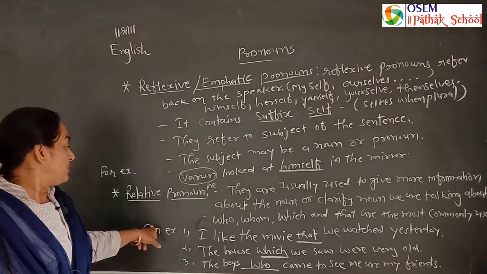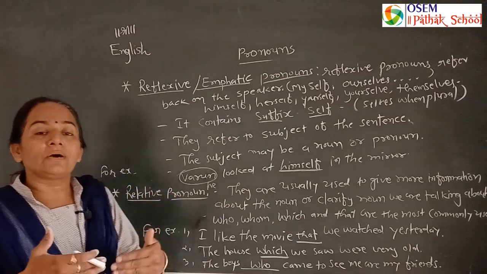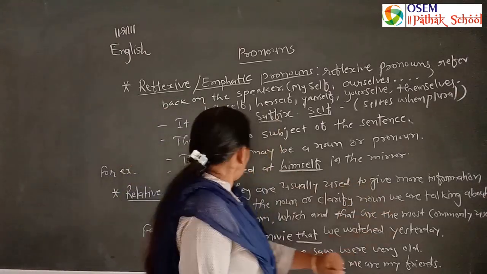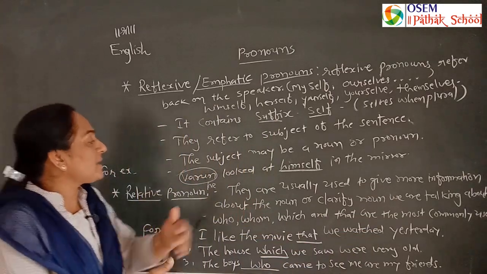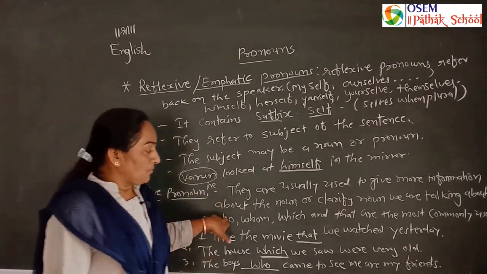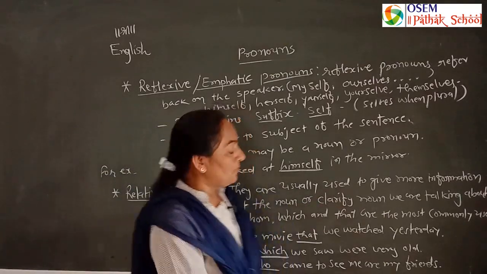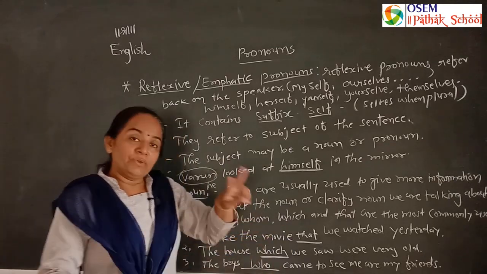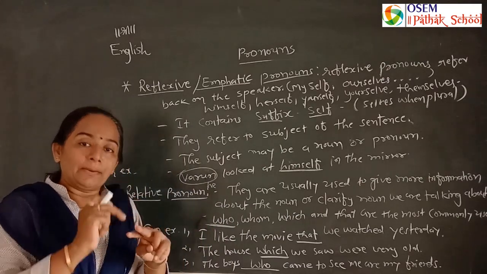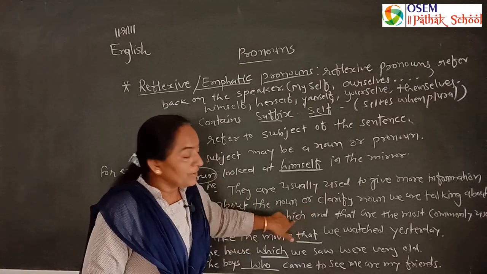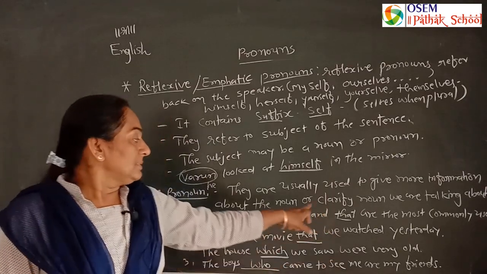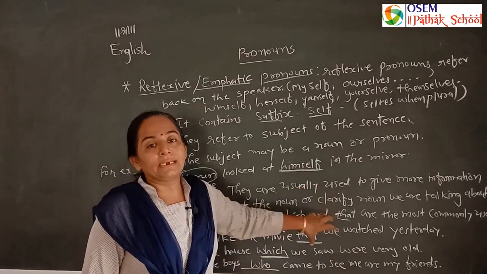Then one more part of the pronoun, that is relative pronoun. Relative pronouns give a relation between the pronouns. They are usually used to give more information about the noun or to clarify the noun that we are talking about. Here we can use four words: who, whom, which and that. Who we use for the subject, whom we use when two persons are meeting each other, which is used for things, and that is used again and again for things. They are the most common relative pronouns.